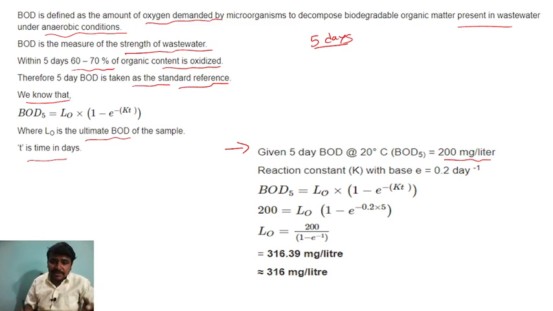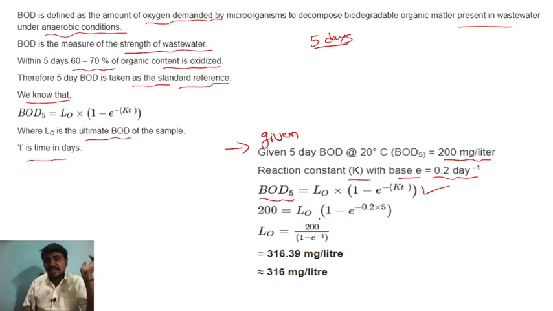200 milligram per liter. So the reaction constant K with base E is 0.2 day minus 1. So this is given in the question. BOD at 5 days is L0 into 1 minus E minus K into T. So 200 equals L0 into 1 minus E to the power minus 0.2 into 5. This is exponential, you have to use the calculator.